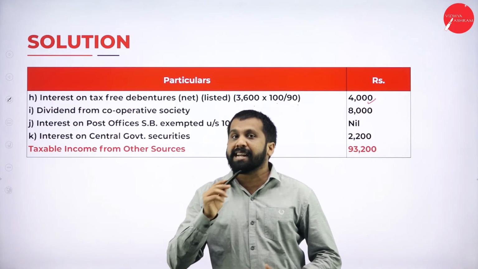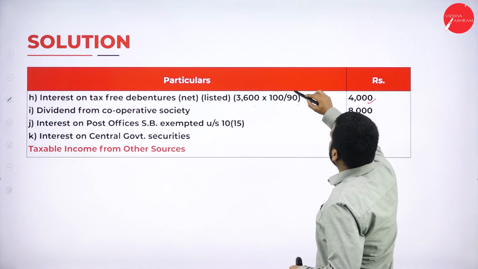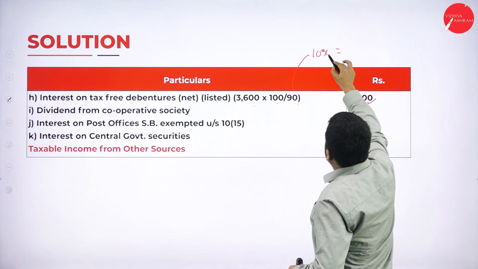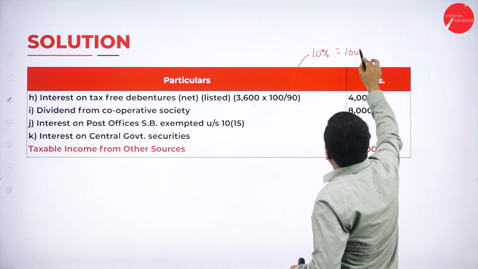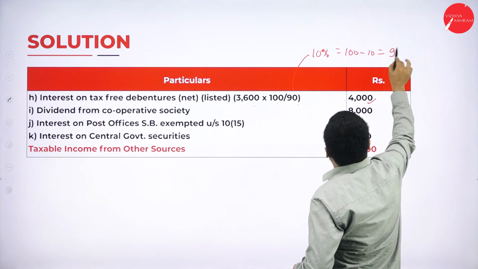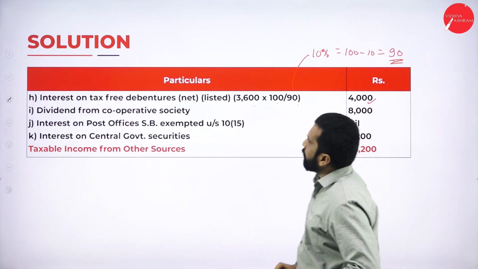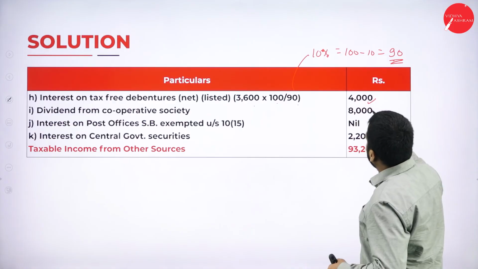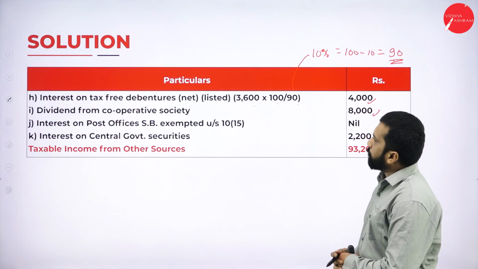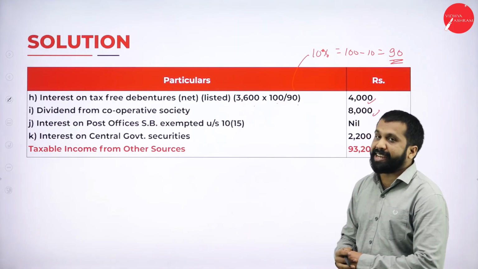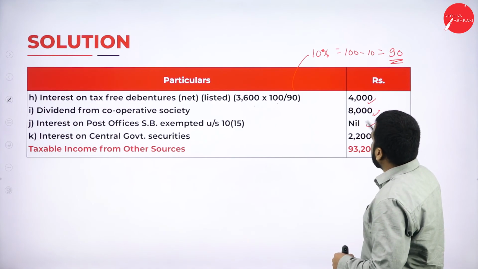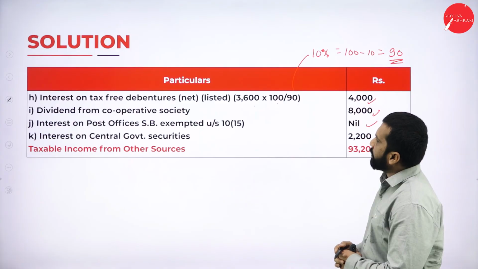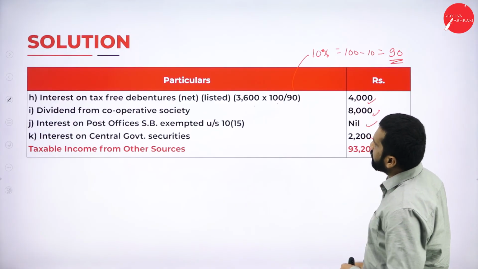Because this is 10%. 100 minus 10, it will become 90. Dividend from cooperative society. So it is fully taxable. Interest on post office saving bank exempted because up to 3,500 no tax. Then interest on central government security taxable.